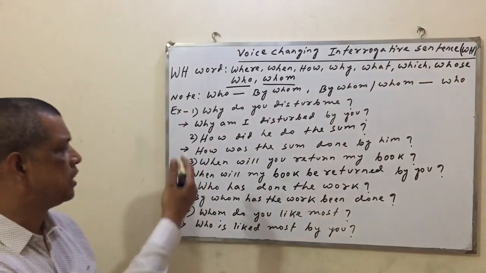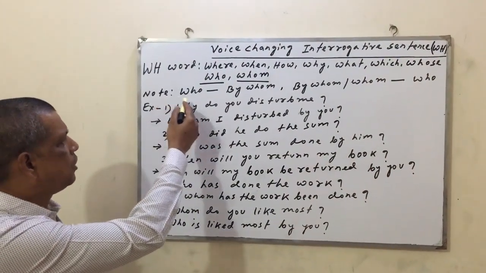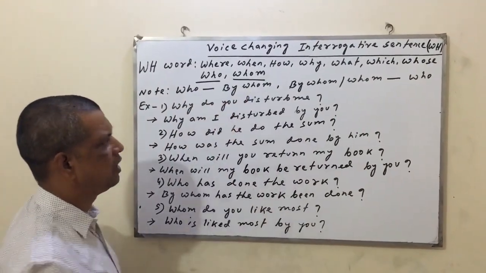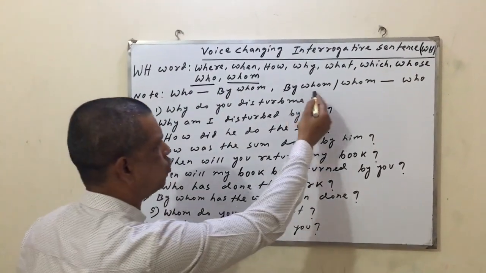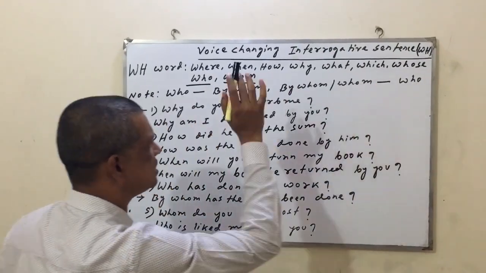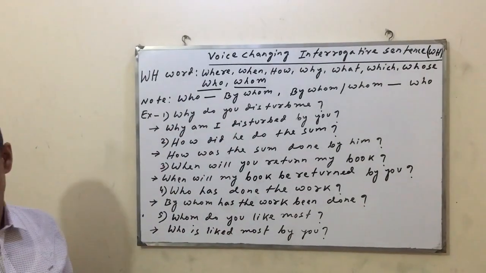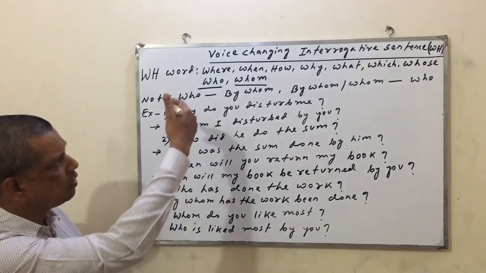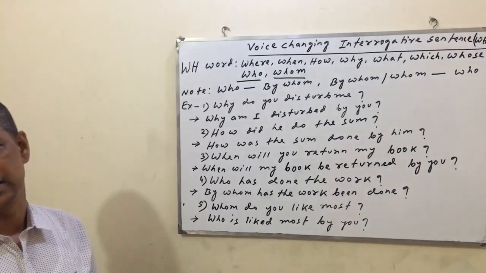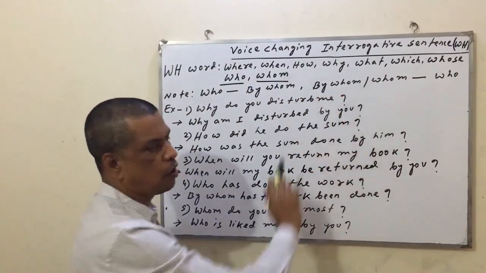Dear students, follow here. Already I have written a note: who will be changed into by whom, and by whom or whom will be changed into who. This is the only exception for WH. But all the other WH words will remain unchanged, except who and by whom or whom.